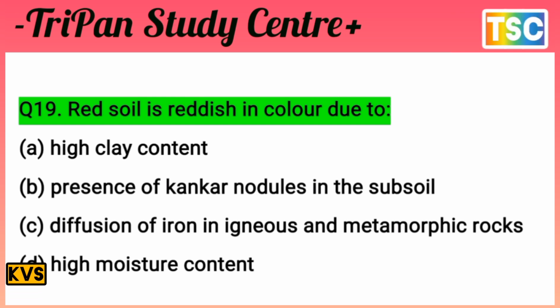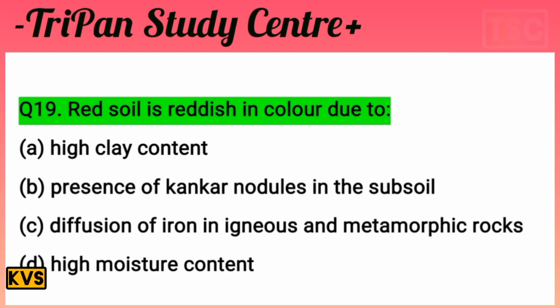The next question on your screen: red soil is reddish in color due to what? That's an important question. The options: A, high clay content; B, presence of kankar nodules in the subsoil; C, diffusion of iron in igneous and metamorphic rock; and D, high moisture content. First of all, I give you a few seconds to test your knowledge.